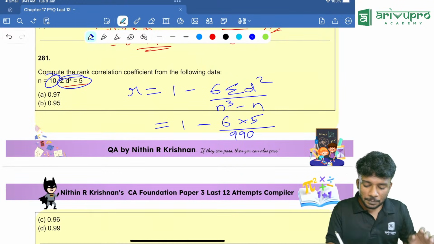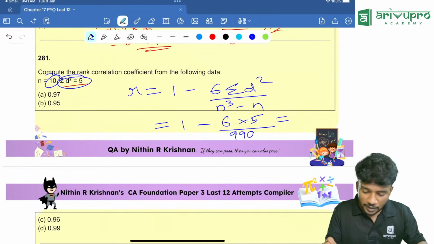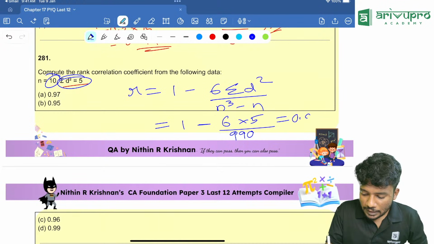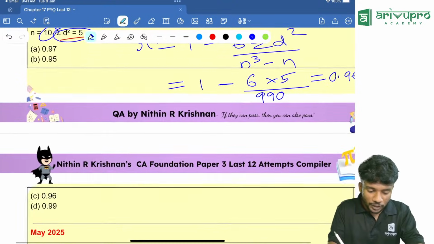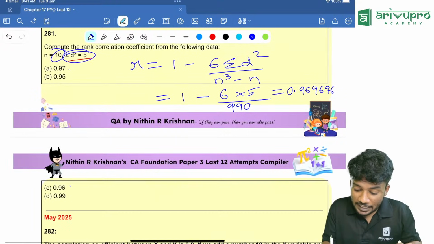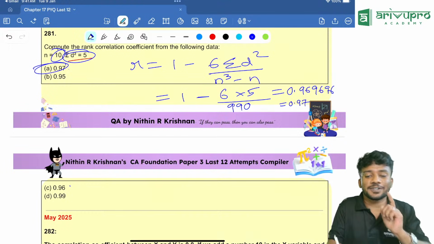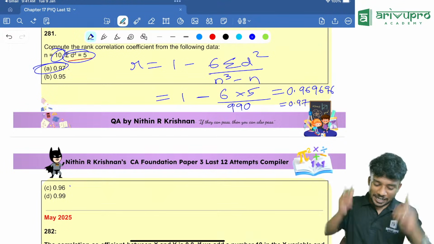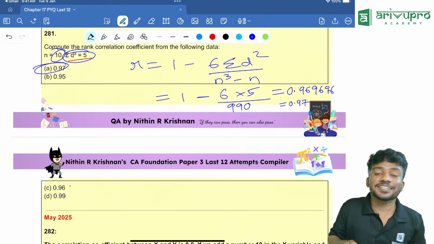Take your calculator, people, and do it directly. 6 into 5 divided by 990, then equal to, then change the sign, plus 1. How much are you getting? 0.969696. Looking at that, will you go with option A or option C? Which is the nearest answer? 9696 means we need to round it off to 0.97. So option A is your answer. Very good question. Even though you get the answer, some people will go for the wrong option. Don't do that. Option A is your answer.